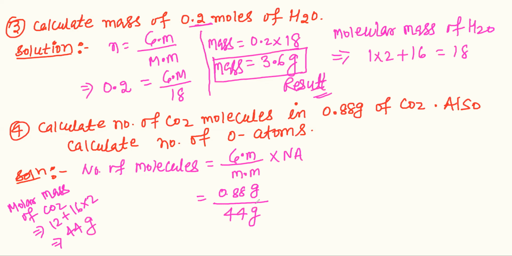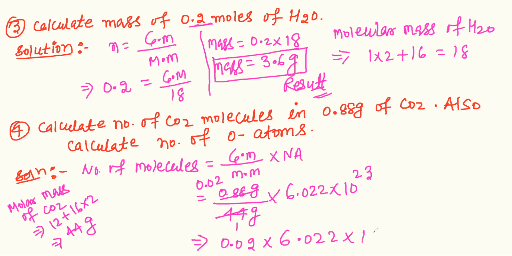Okay, and also Avogadro number. Avogadro number is 6.022 into 10 raised to the power 23. And the moles is 0.02, so we have 0.02 into 6.022 into 10 raised to the power 23, and after that multiply this number.